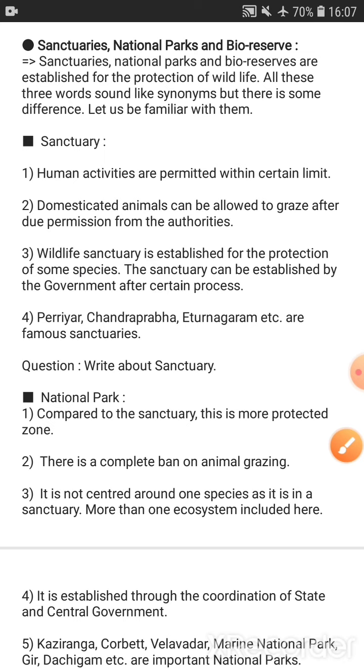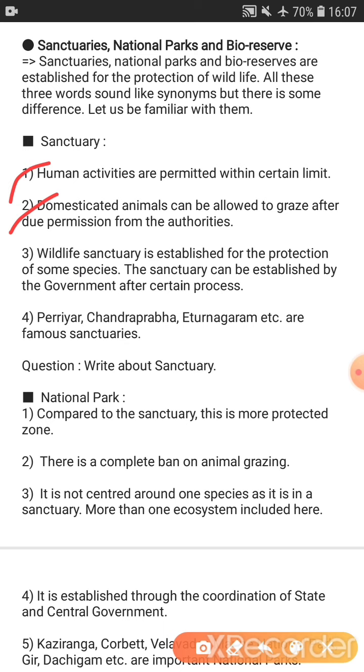We get an idea about the sanctuary. See, here the human activities are permitted, but with certain limitations. Domesticated animals can do grazing, but permission should be taken from the authorities. Wildlife sanctuary has been set up for the protection of some species of flora and fauna. The sanctuary can be established by the government after fulfilling certain processes. Examples you can see of some famous sanctuaries of India. This question can be asked for 2 marks.